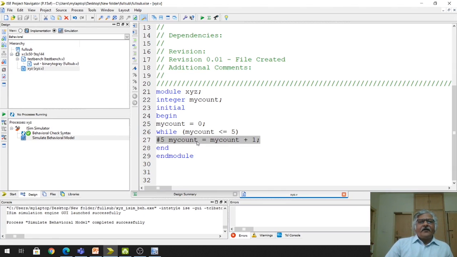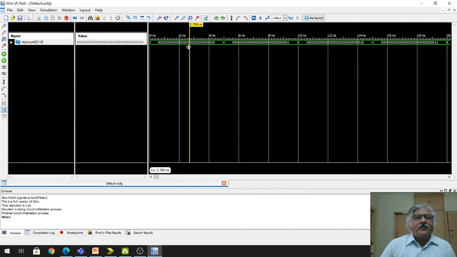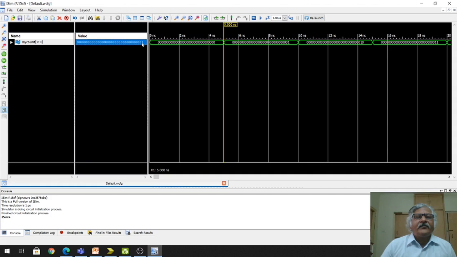So after 5 nanosecond, this statement will be executed and my count value will become 1. You can see in the simulation at 5 nanosecond here, the value of my count is 1. You see 32 bits, all the bits are 0, only the LSB is 1. So this indicates this is 1.